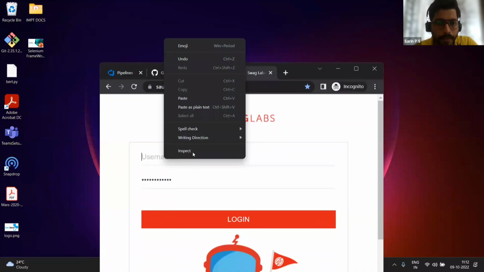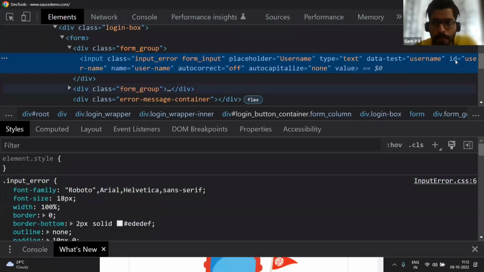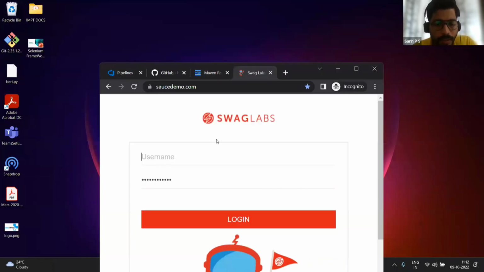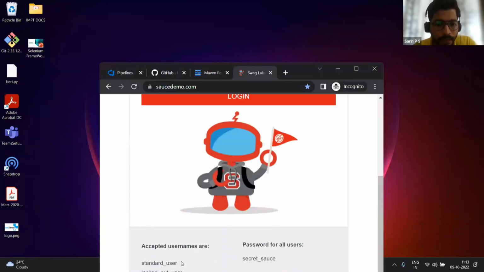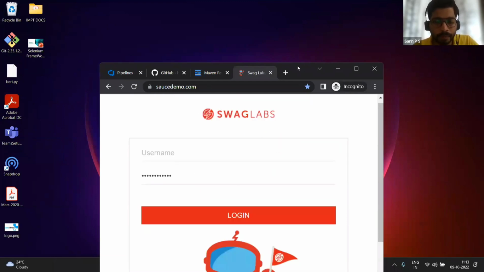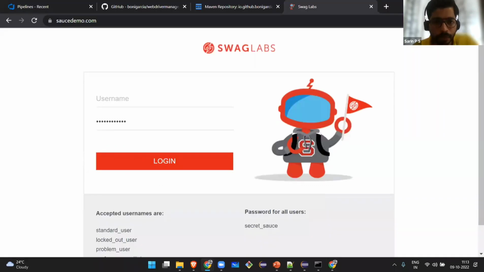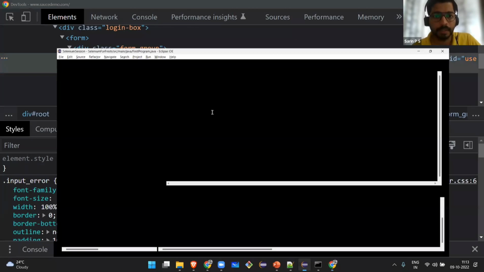Right click, inspect. Okay, this is the ID, so I'm taking that ID. I need to click on this and send a value to that particular username field. That is what I'm going to do. So let me try that.